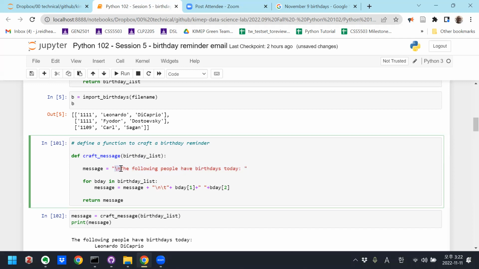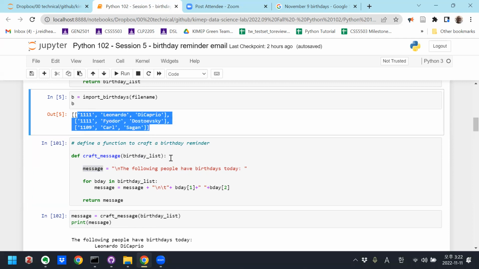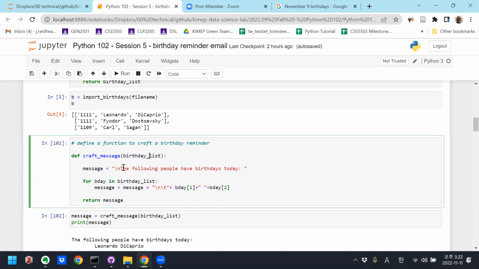And for this particular application that we're doing today, we're going to put a white space, a carriage return in front of this, right? I'll explain why later. And then I'm going to append my message with whichever birthdays I'm inputting into the function, right? So this is the beginning of my message. And then for each birthday in birthday list that I passed in, message equals message plus skip a line, tab over, bday 1 and bday 2.